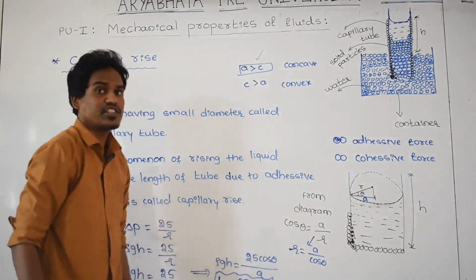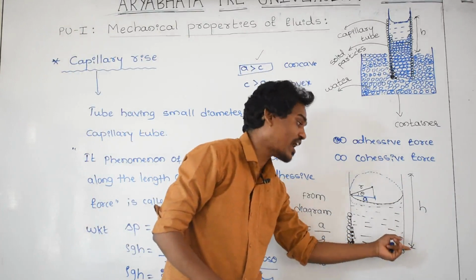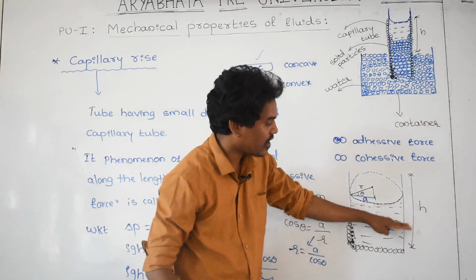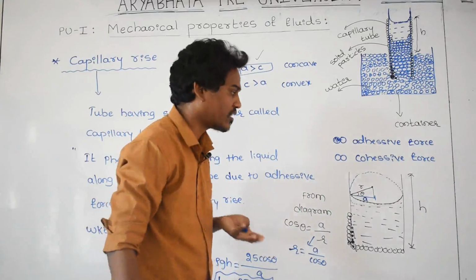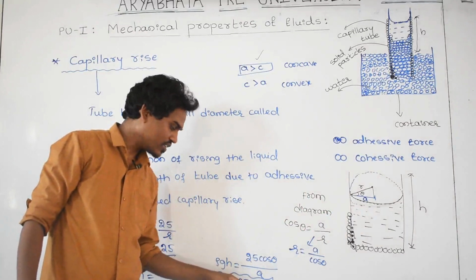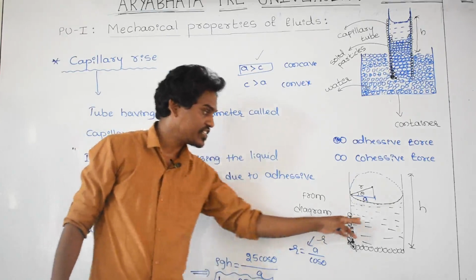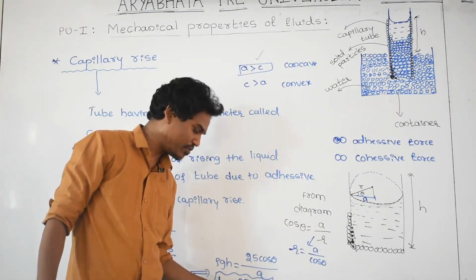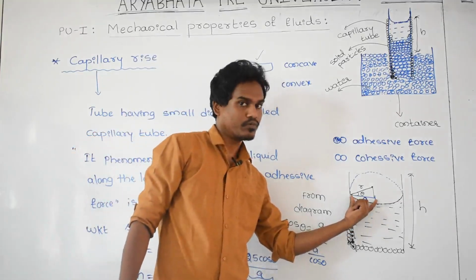And this h indicates how much length inside the tube the water has risen up. If you would like to find out that h, you can use this formula, 2s cos theta. S is the surface tension, theta is the angle of contact, rho is the density of the liquid, g is the acceleration due to gravity, as you know very well, 9.81 meter per second square, and a is the radius of the tube.